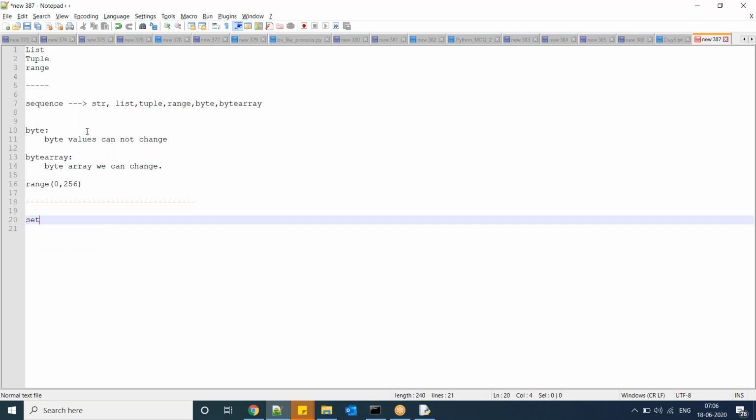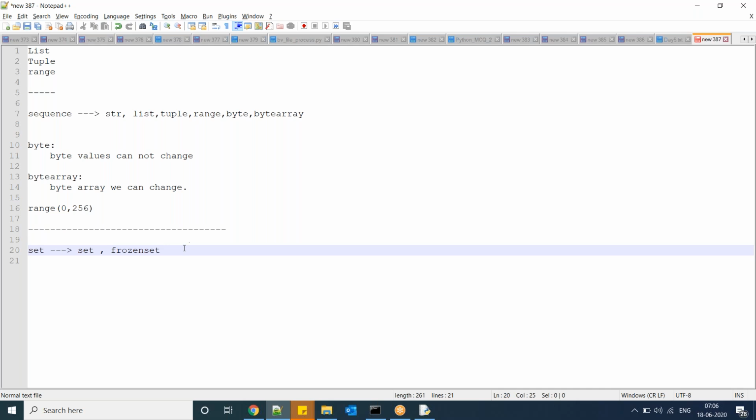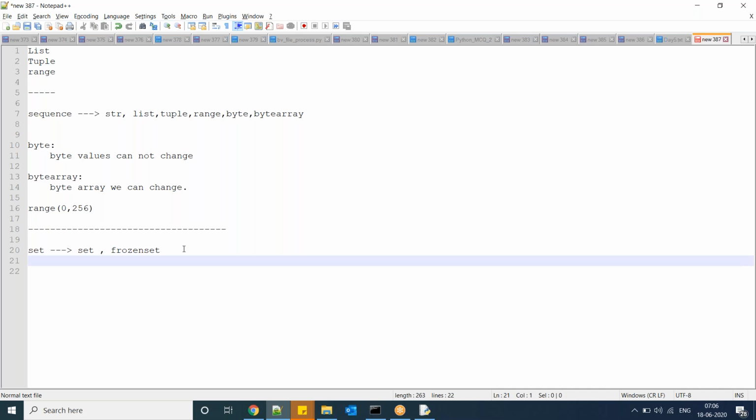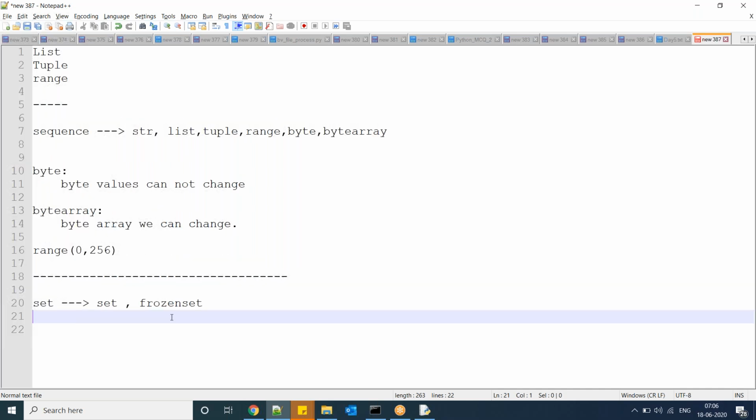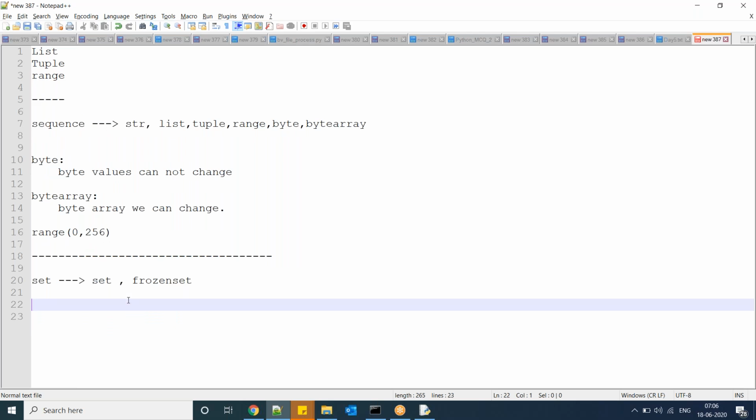Next, sets data type. In set data type we have set and frozenset. So what is a set and what is a frozenset? How to declare, how to access.